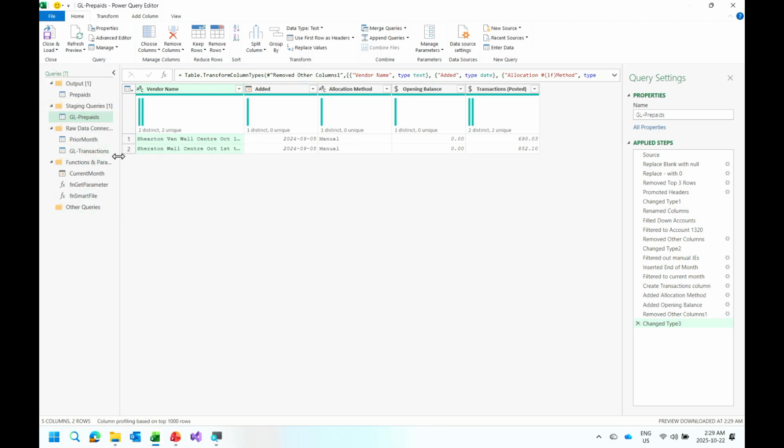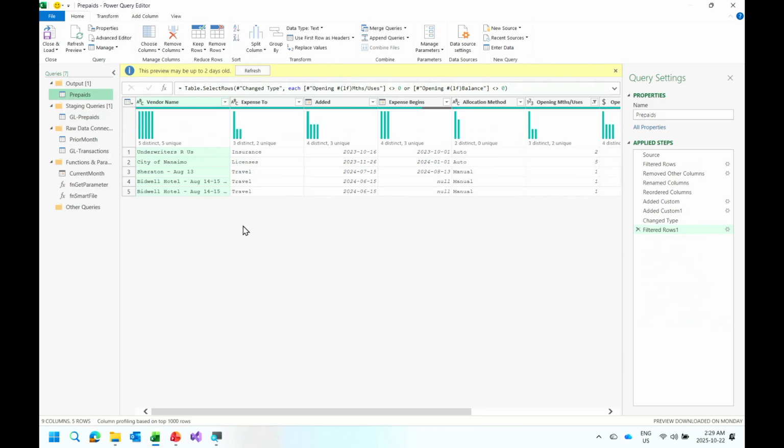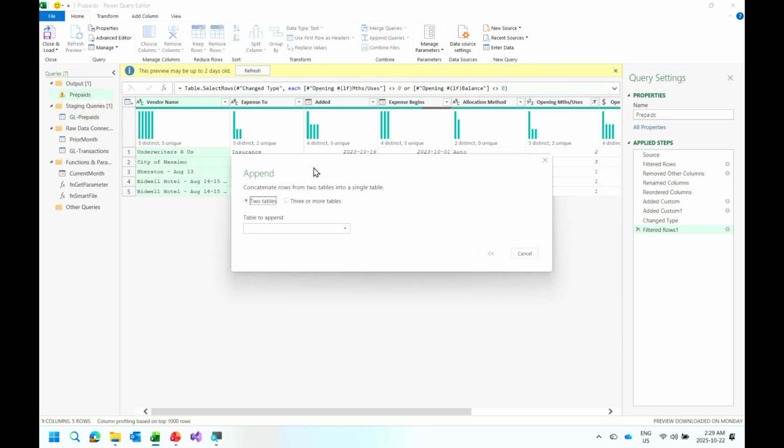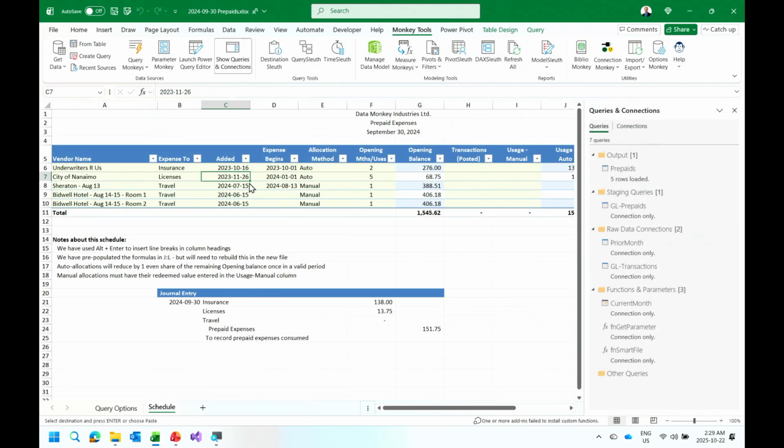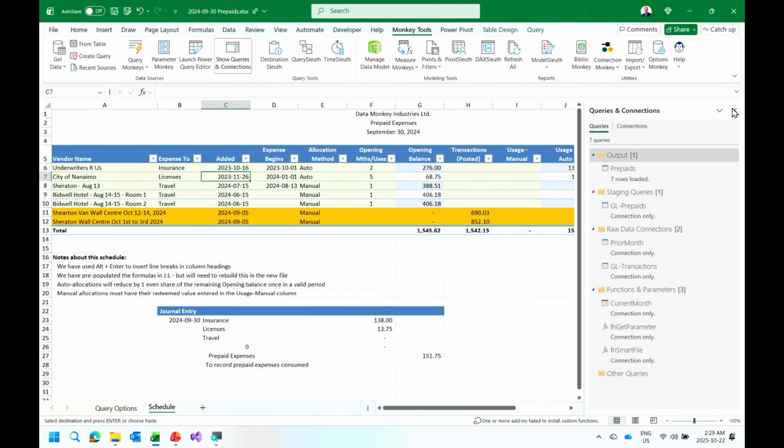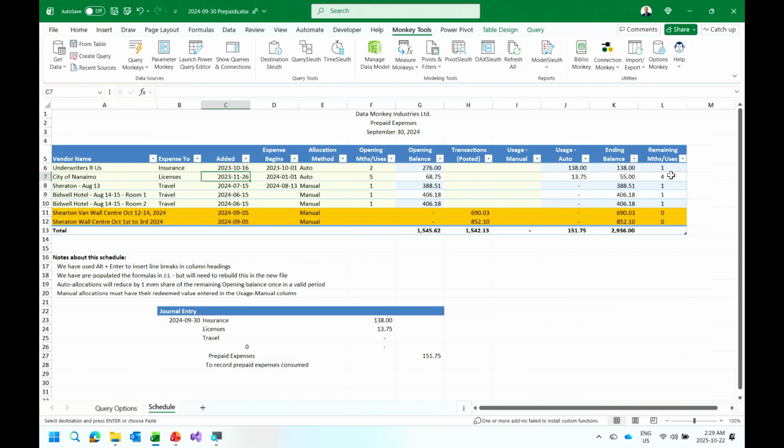So say, okay, well that's cool. What can I do with it now? I can go to prepaids. I can go append queries. I can append my GL transactions. Ooh, nope, GL prepaids, let's get the right one. Stacks them on the bottom, brilliant. Close and load. And now I happen to have the new GL transactions that have come in.